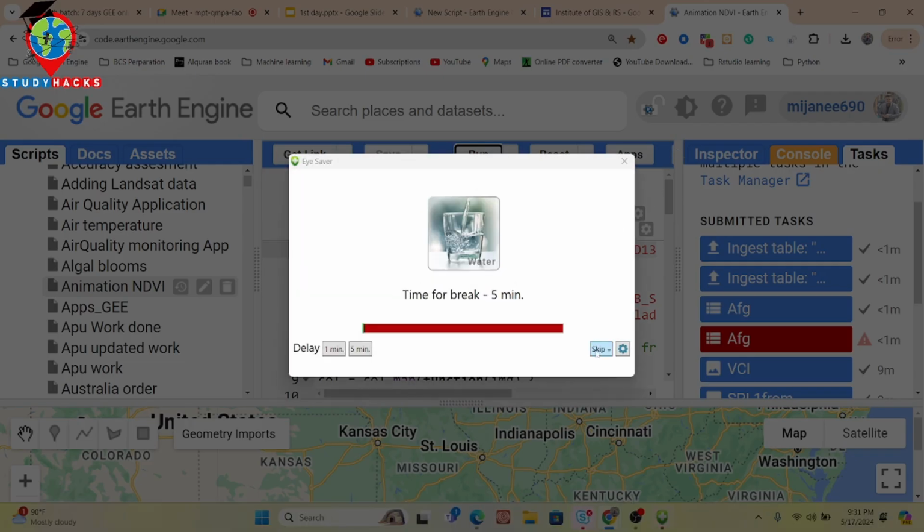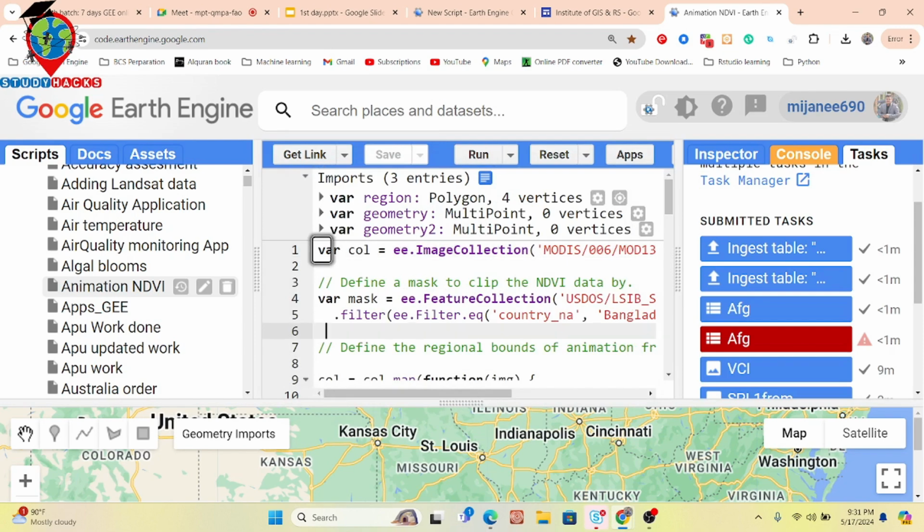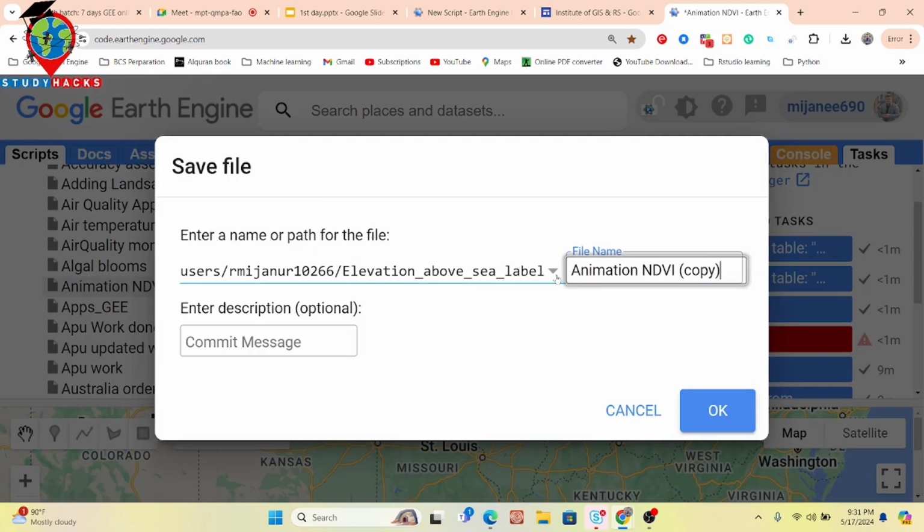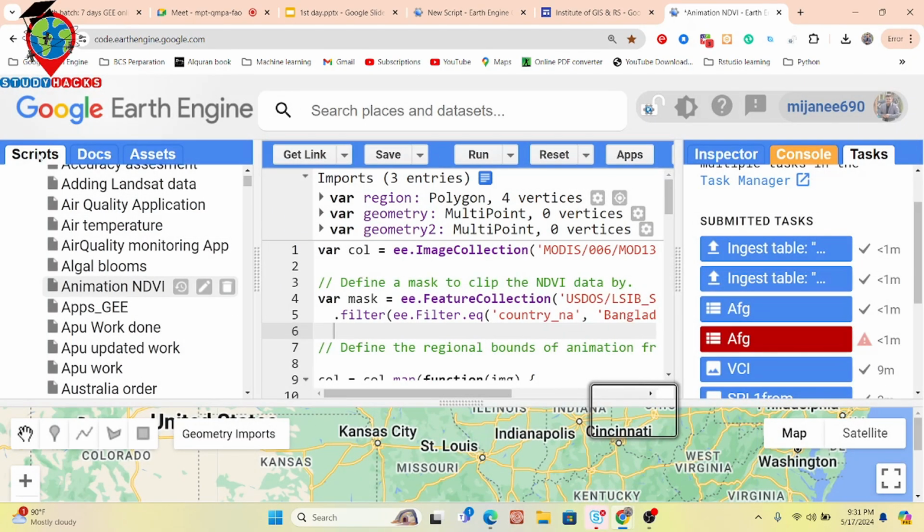So now how can I save this code? For saving the code, here you can see the save button. Suppose you write a code and you want to save it. For that, simply click on the save button. You can simply click save as, because I already saved it. Simply put the name of your code, and save. Then this code will be saved under the script tab.